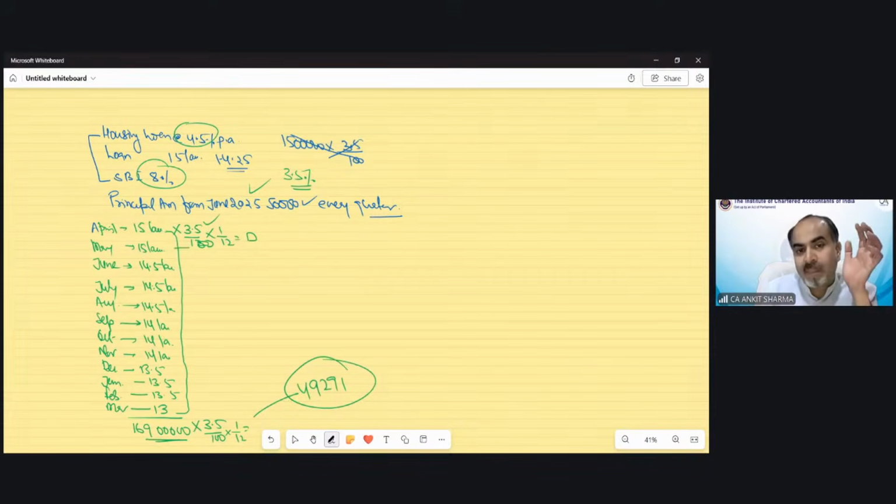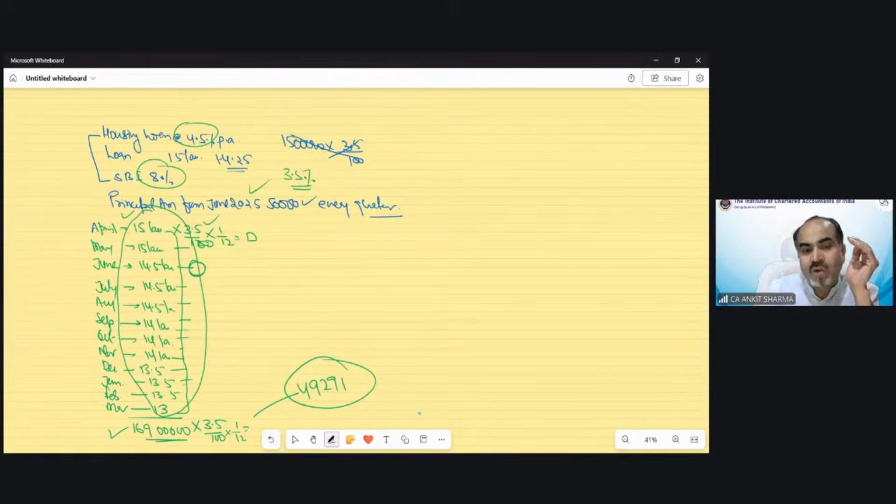So that would save your time. You need not apply the interest 12 times. You just need to calculate it at once. And of course, if any interest calculation goes wrong, your total answer would be wrong. So you just need to focus on the totaling of this value. If you are able to find the principal value outstanding at the end of each month correctly, then you just need to aggregate all of it and apply 1 month interest value on that. So that would be your perquisite value, 49291, for the purpose of our solution.